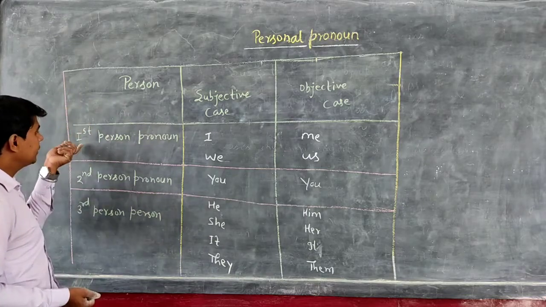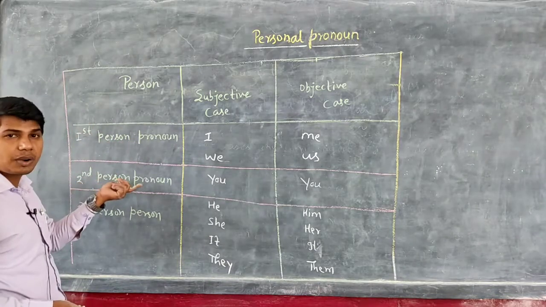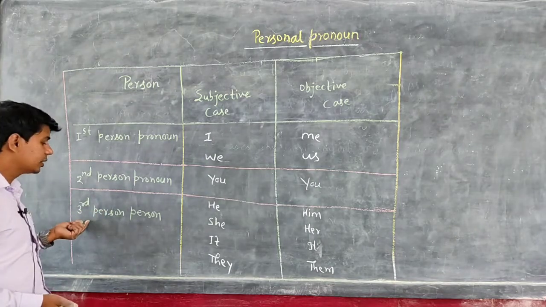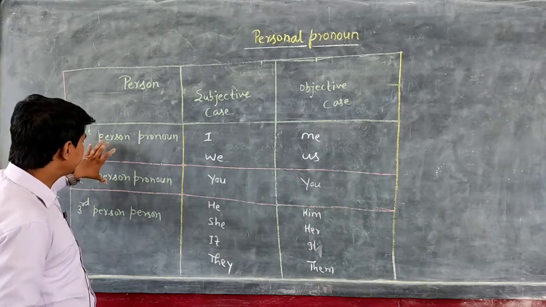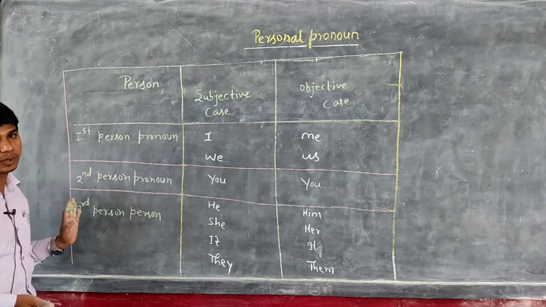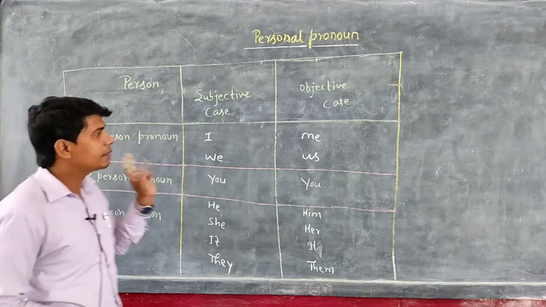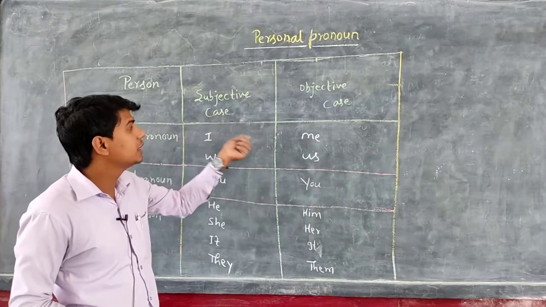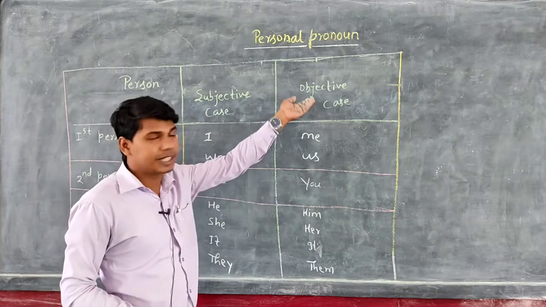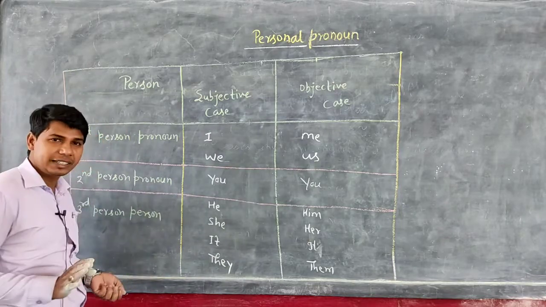The first category, first person pronoun. Second category, second person pronoun. And third category, third person pronoun. So we have three categories of personal pronoun. And after that, we have two forms: subjective form or subjective case, and objective form or objective case of a personal pronoun. Okay, is that clear?